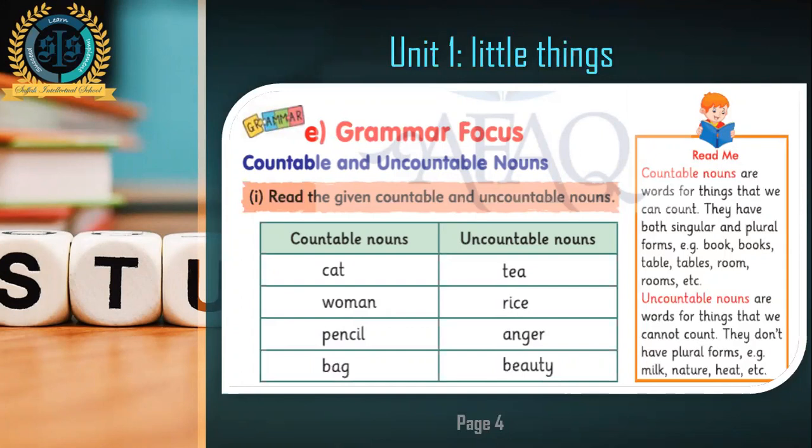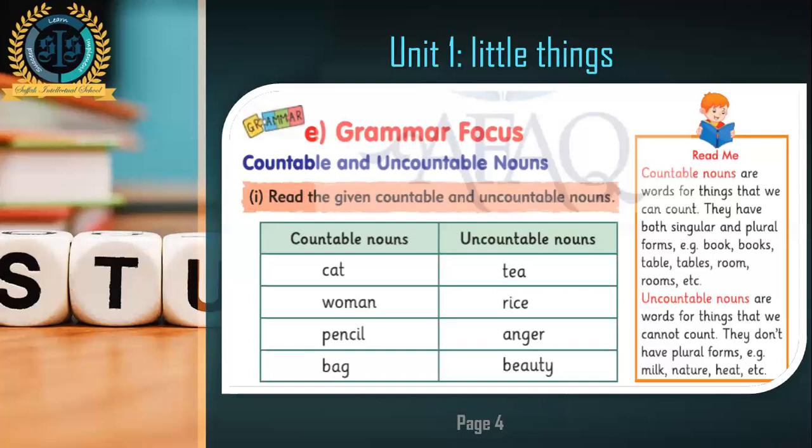All these nouns can become plural nouns. Like cat can change into cats, woman, women, pencil, pencils, bag, bags. Why can this happen?